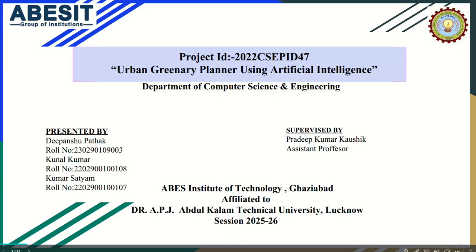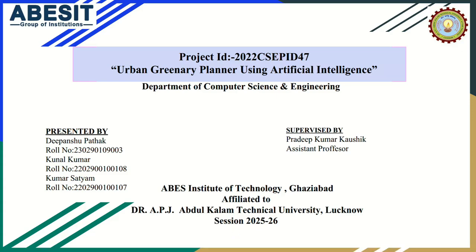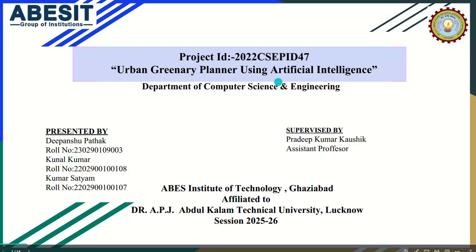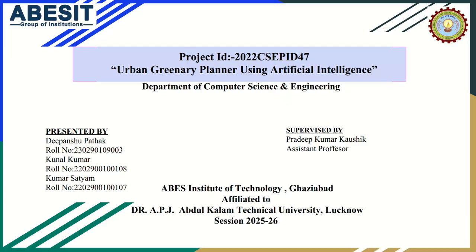Hello everyone. Our project name is Urban Greenery Planner using artificial intelligence, and our project ID is PID 47. We are from the Department of Computer Science and Engineering, ABES Institute of Technology, and we have created this project under the supervision of Pradeep Kumar Kaushik sir. We are a group of 3 students: Dipanshu Pathak, Kunal Kumar, and Kumar Satyam.